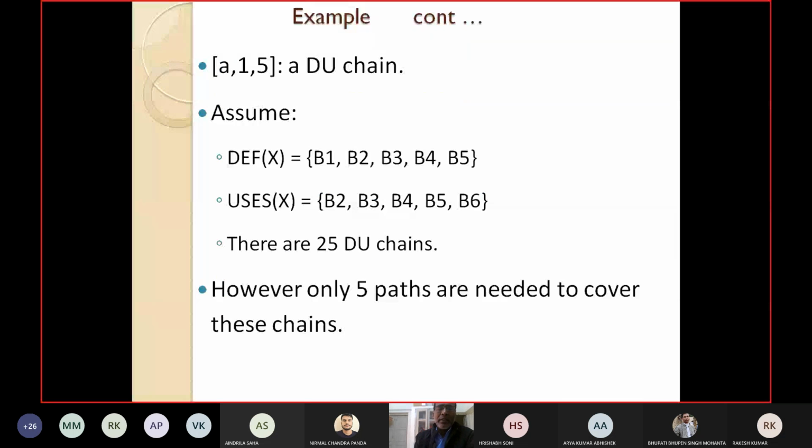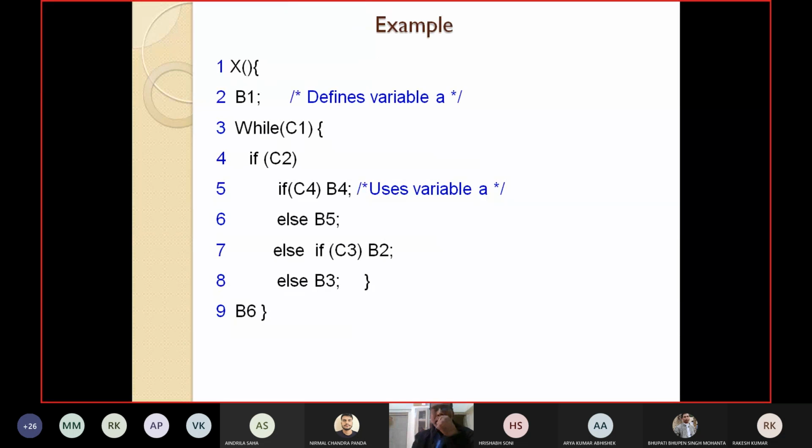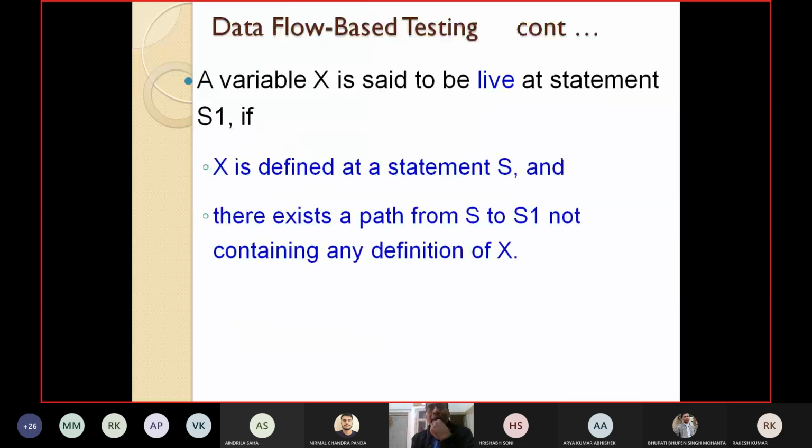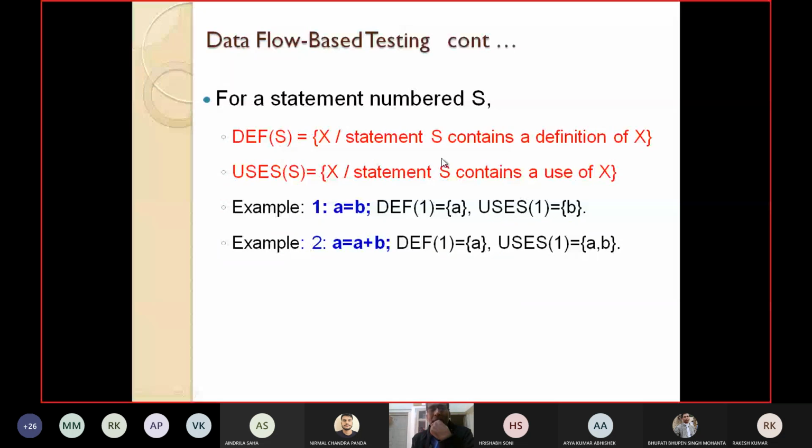Now let us assume that X is defined at 5 points. Def X means where X is defined. Don't get confused: when I say def S, it means at line number S, what variables are defined.